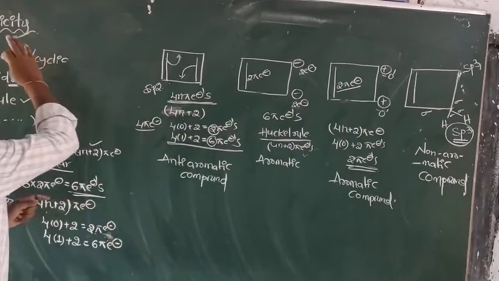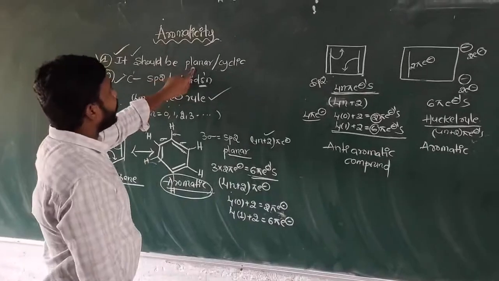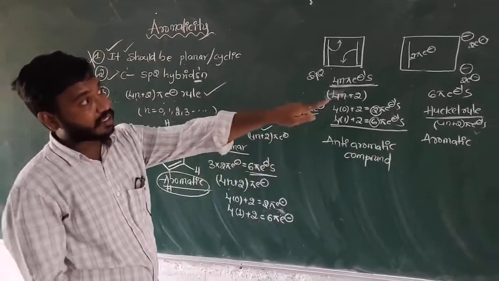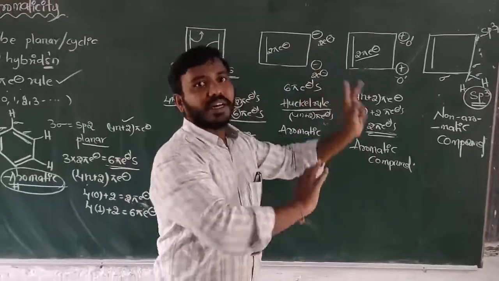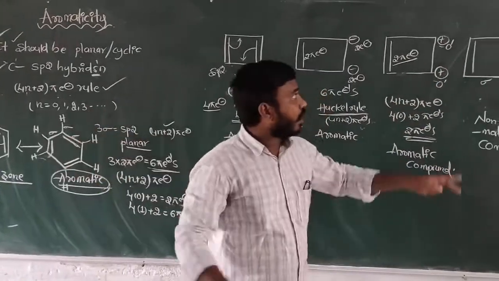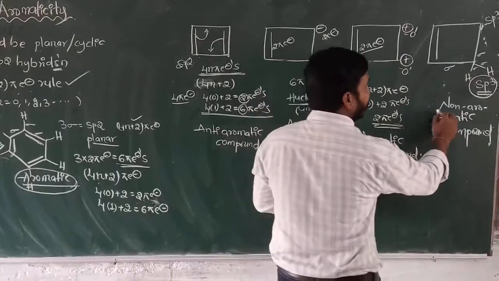In our 4 statements, it does not follow the planar statement, because planar means it must contain sp2 only. But in this last structure, sp3 hybridization is there. sp3 means it goes into a tetrahedral structure. So it does not follow the Huckel rule, and since it has sp3 hybridization, it is not an aromatic compound.